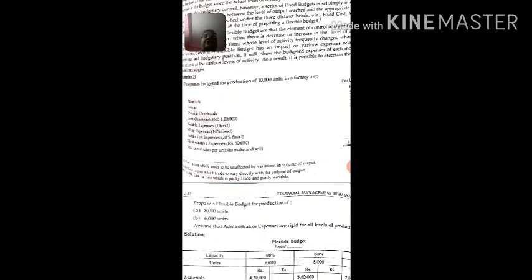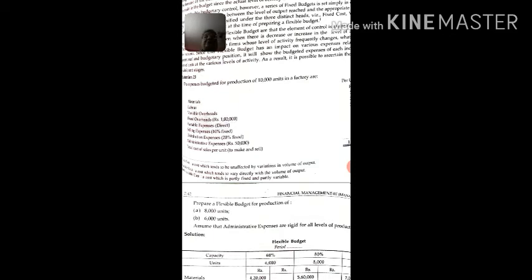Now flexible budget deals with costs like fixed cost and variable cost. Though there is a concept of semi-variable cost, it won't apply here. Here the cost will be divided into two categories, fixed cost and variable cost.